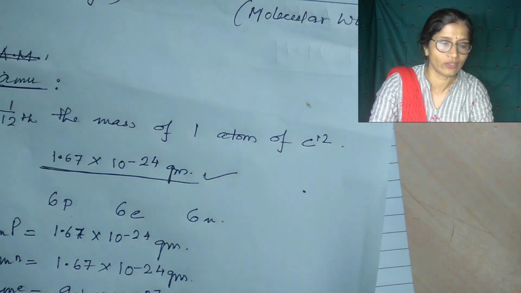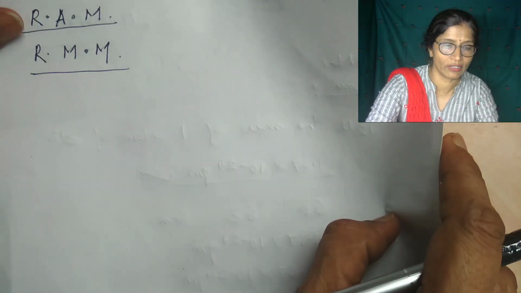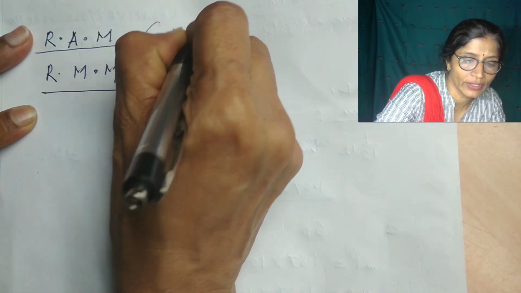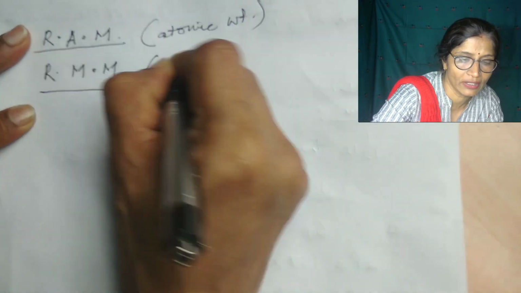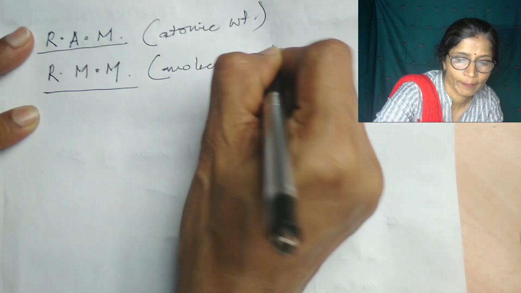Okay. Now we come to relative atomic mass and relative molecular mass. Relative atomic mass is also known as atomic weight, and relative molecular mass is known as molecular weight of the substance.